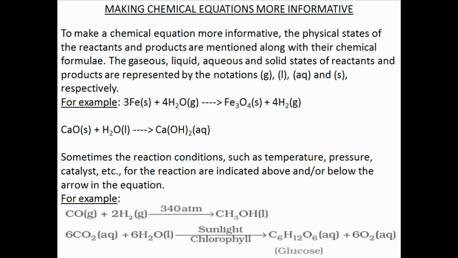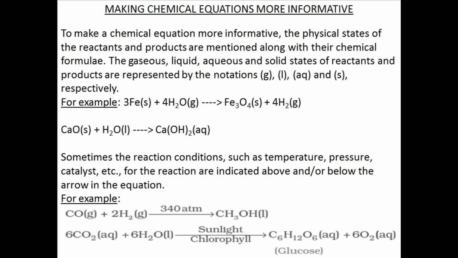Calcium oxide reacts with water to form calcium hydroxide. The word aqueous, aq, is written if the reactant or product is present as a solution in water. Usually, physical states are not included in a chemical equation unless it is necessary to specify them.